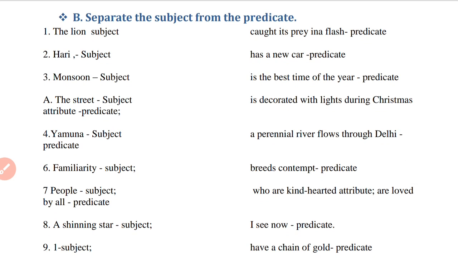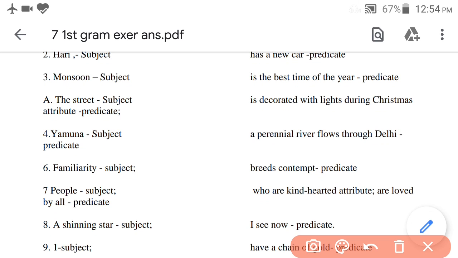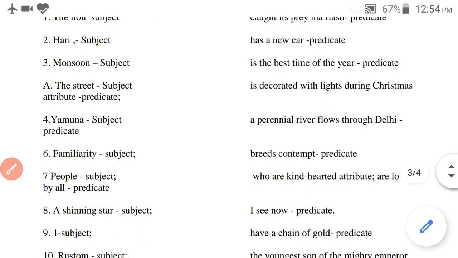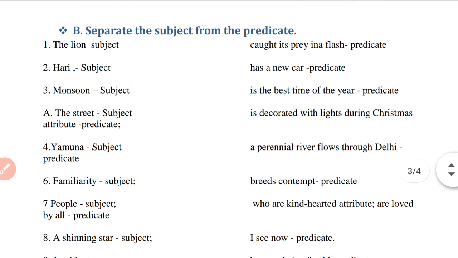Here, the lion in the jungle caught its prey in a flash.